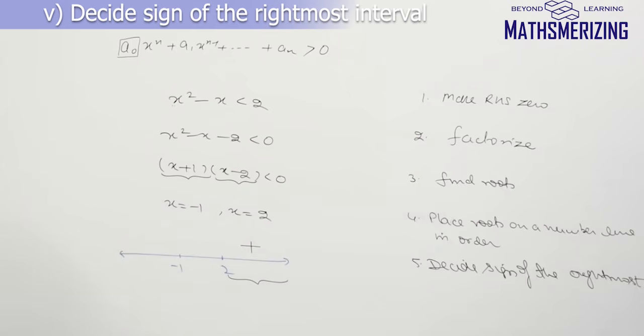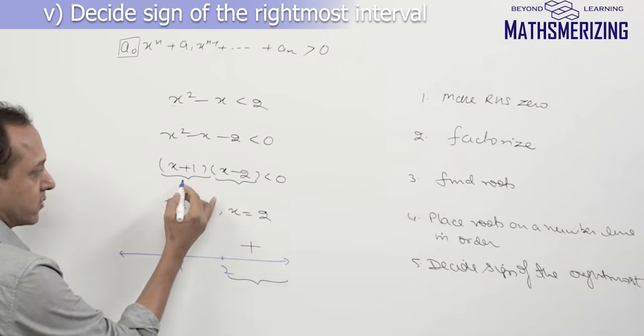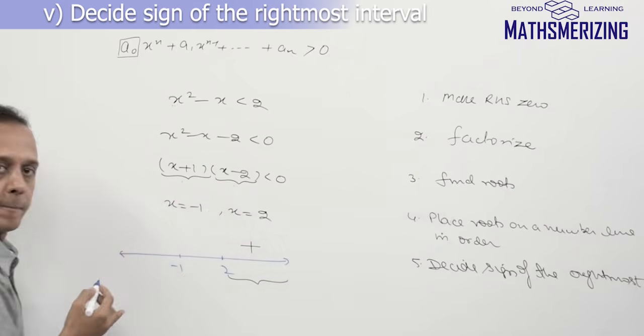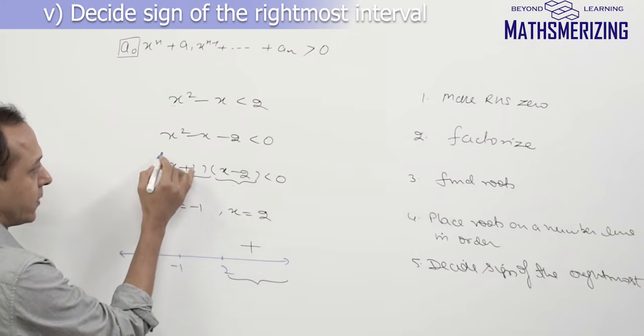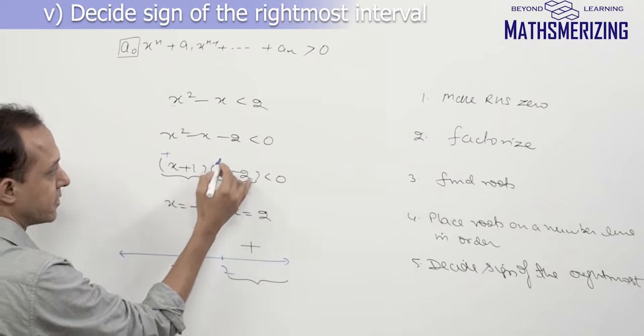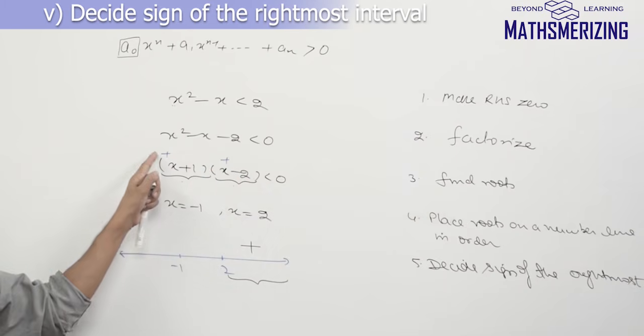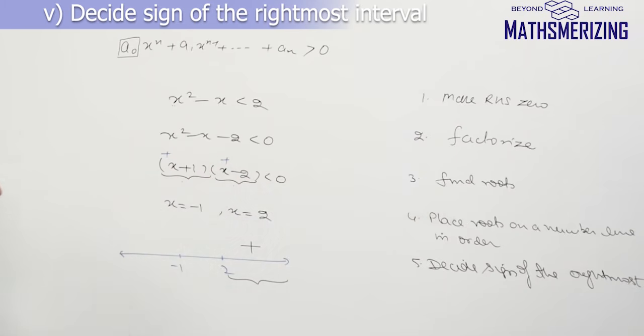Another method is to go to your factors and for each factor, look at the sign of the leading coefficient. Here the leading coefficient is positive. Here also the leading coefficient is positive. So plus into plus will be plus. So I'll put a plus sign there.